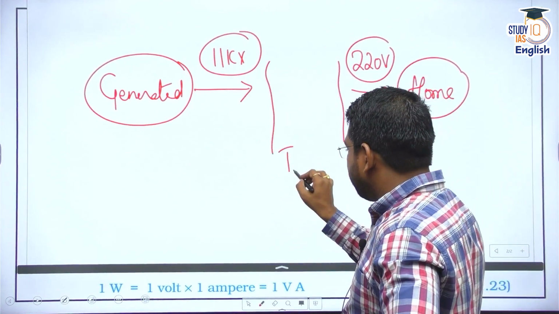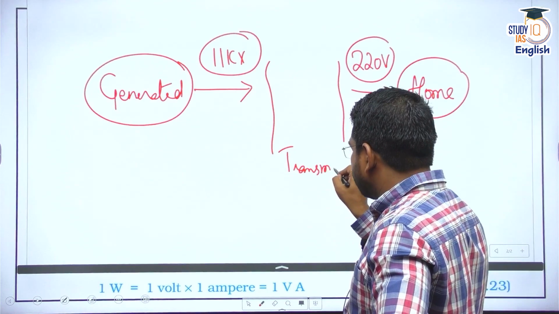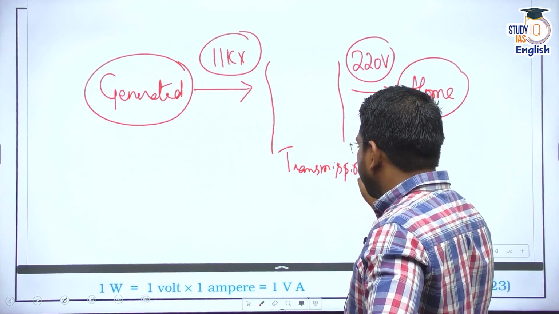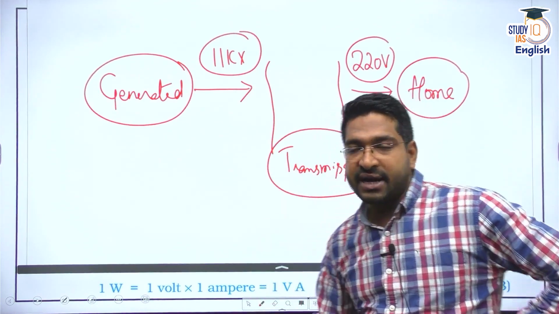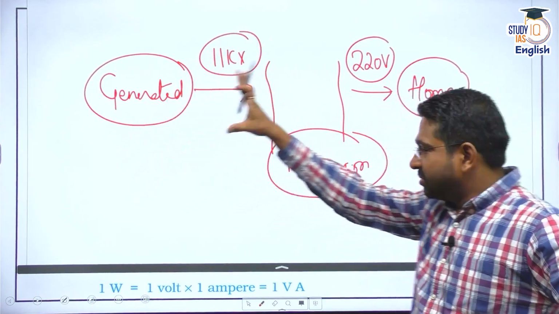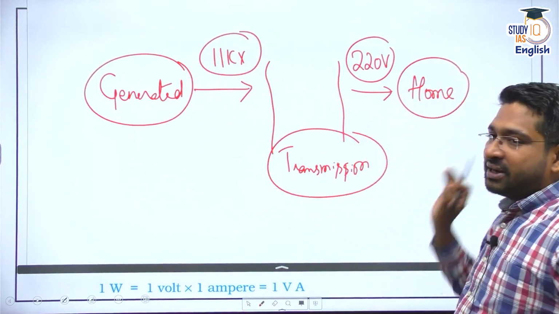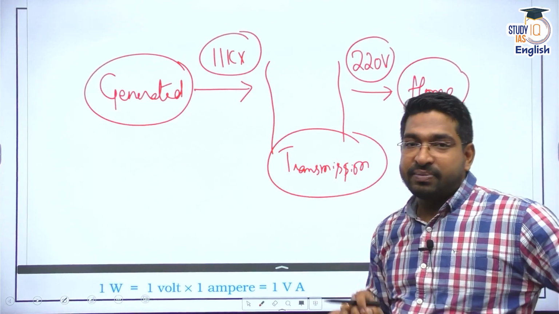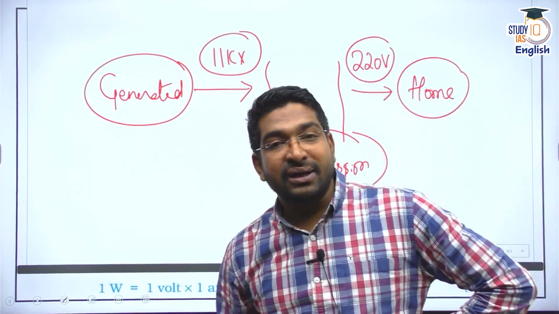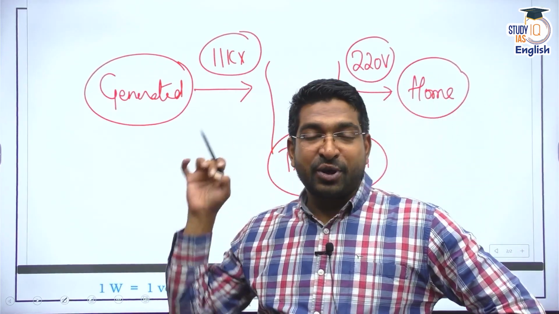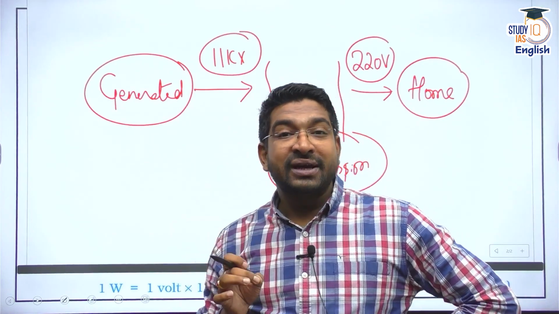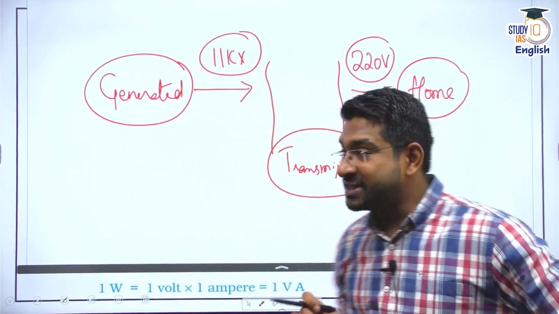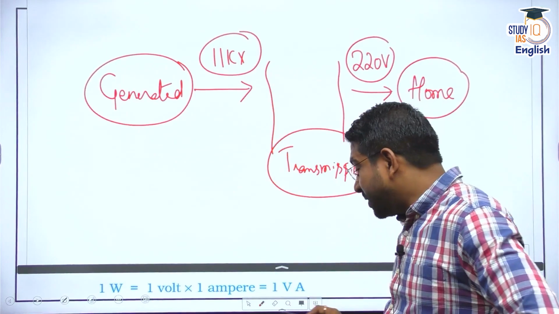Now, this middle part is called transmission. So you need to understand, from the generating station it ultimately reaches the transmission station. Now, when you talk about transmission, please remember, transmission losses would appear because we understood the concept of resistance. Because of this resistance, there would be many power losses.